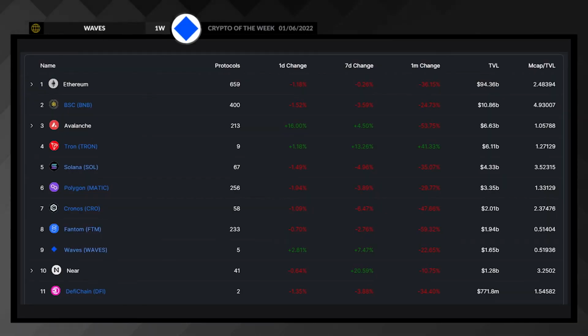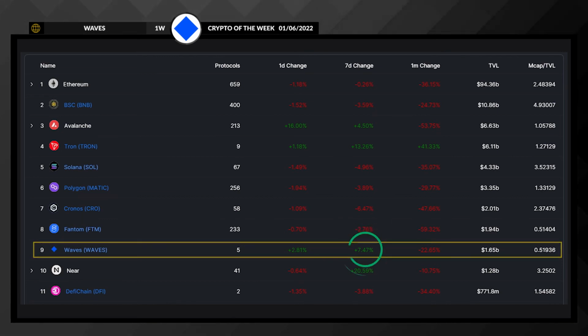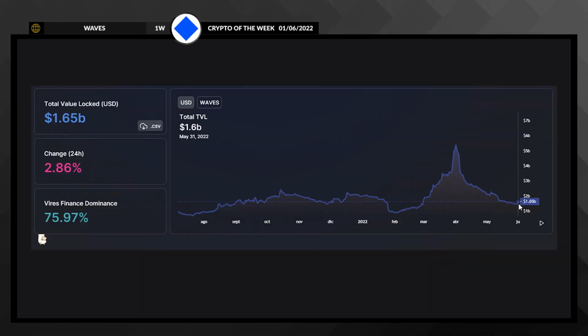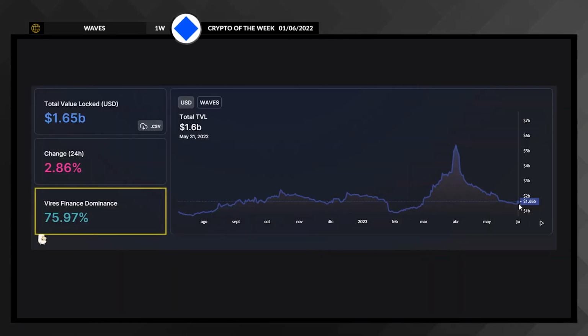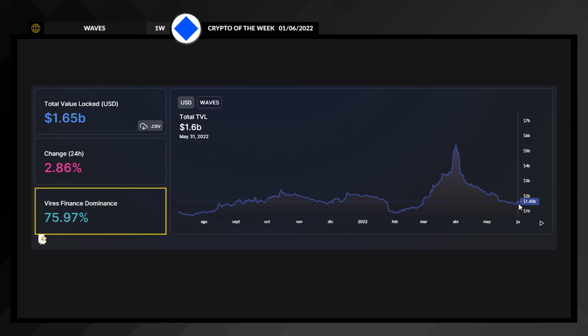Now let's look at blockchain data to get a better understanding of Waves tokens' latest movements. As we can see in this ranking, the Waves chain has experienced an increase of 7% in its total value locked over the last few days, reaching approximately $1.6 billion. Here we can see that slight increase and how Wise Finance has a 75% dominance of the Waves blockchain TVL.